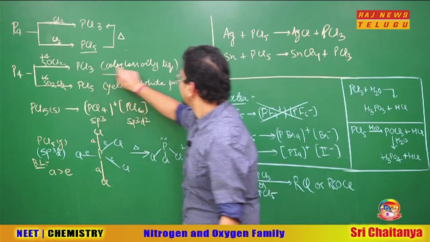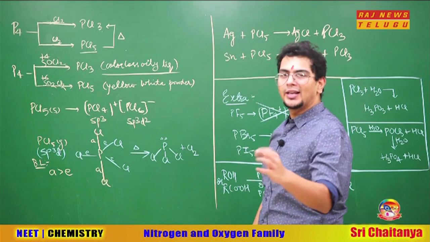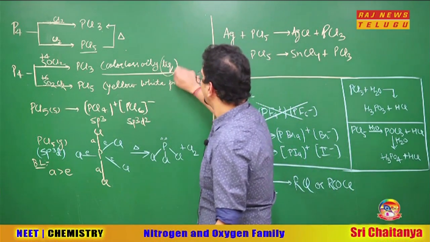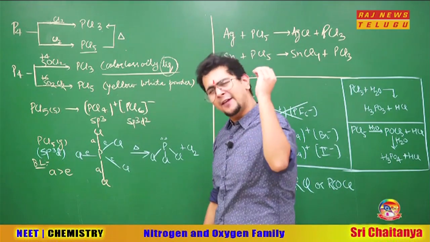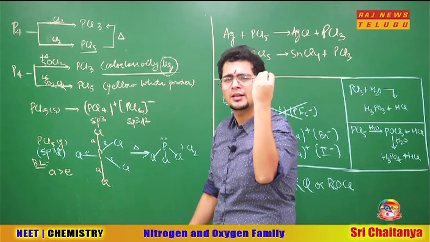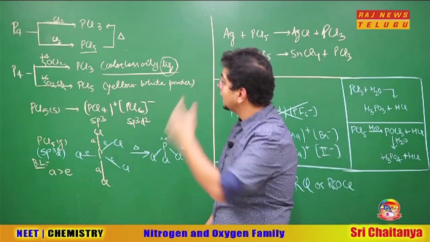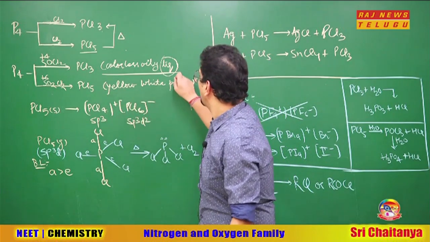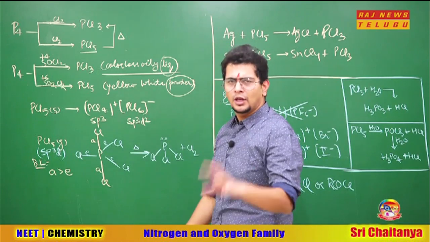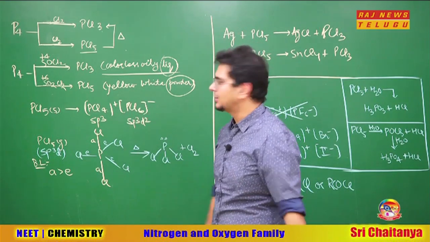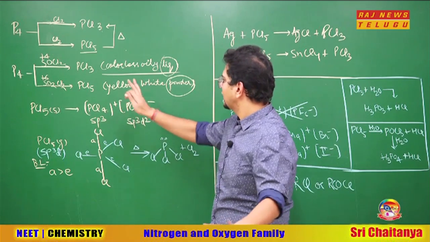Also, PCl3 is a colorless oily liquid. We can't guess the color here, but the liquid nature I will talk about. Everything has a logic, bhaiya. You just need the right explanation for the right thing. So PCl3 is a colorless oily liquid and PCl5 is a yellow-white powder, yellowish white, like pale yellow. So both are almost colorless, that is not a problem, but PCl5 is not perfectly colorless, it is yellowish white.